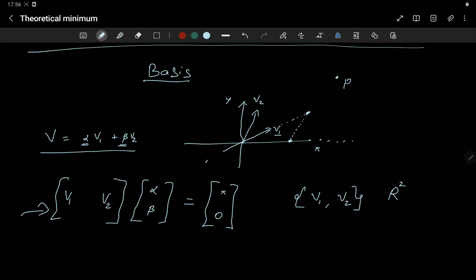So for this R2 space, this set of vectors, the minimum set of vectors, is a basis, and it's not unique. You could choose any other v1 and v2, still you can reach. So that's what the basis vector is. With this we'll conclude this thing.